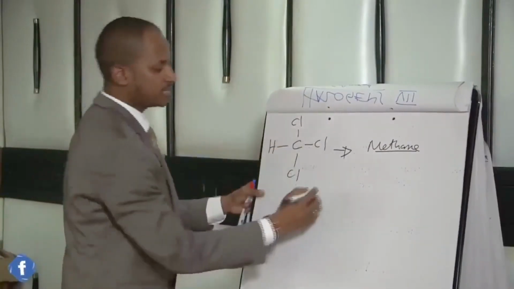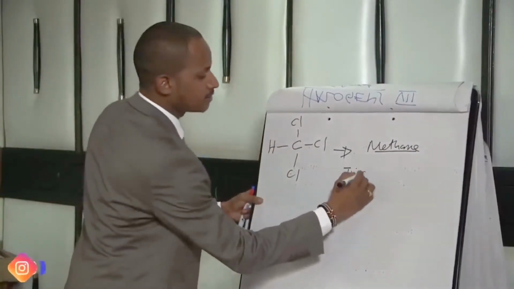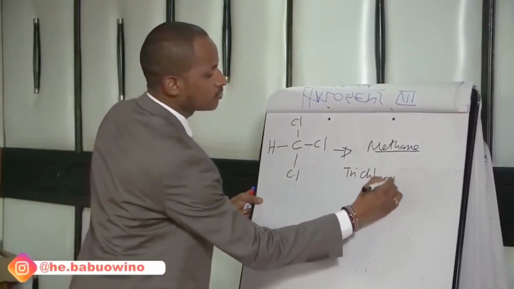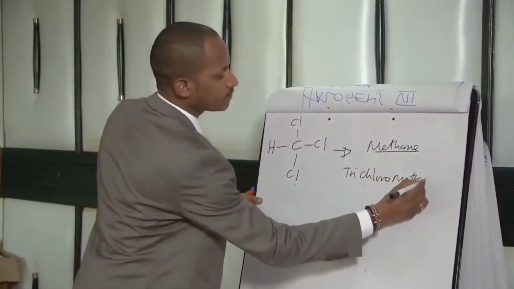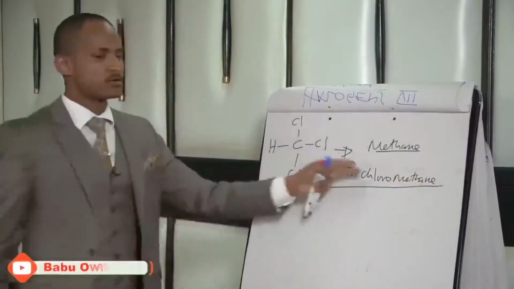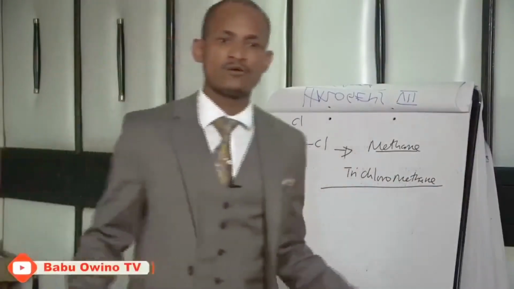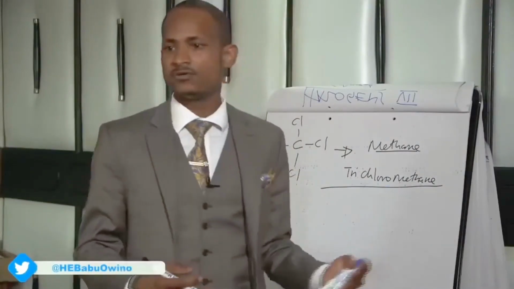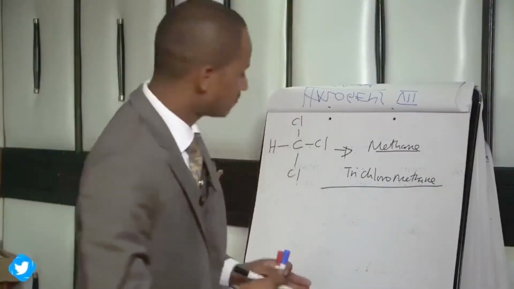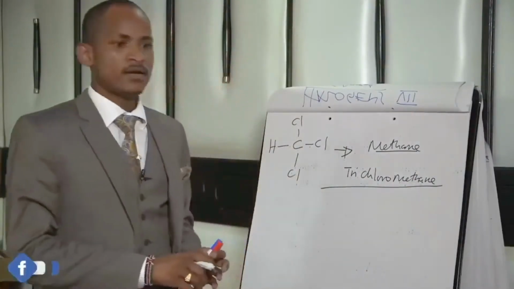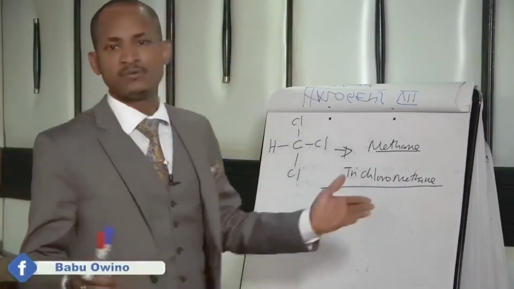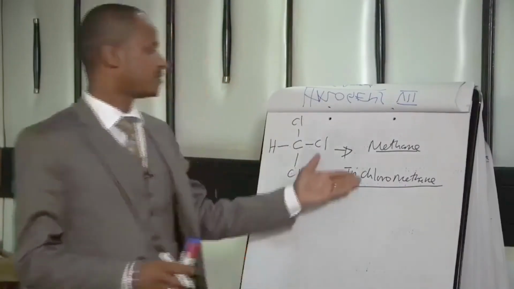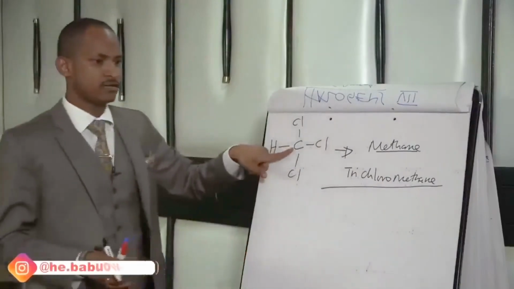So if it is 3, it is trichloromethane. Trichloromethane is the chloroform, what we use to preserve specimen in the laboratory for biology students, and we also use it to preserve dead bodies. Chloroform, trichloromethane, this is the formula.